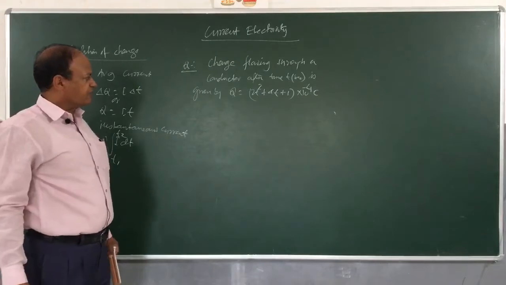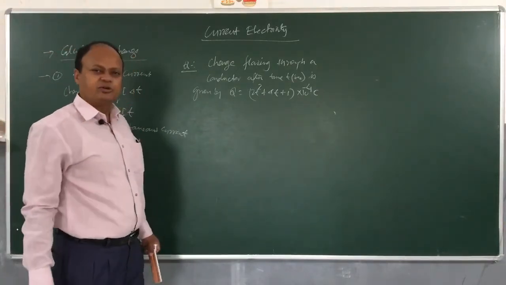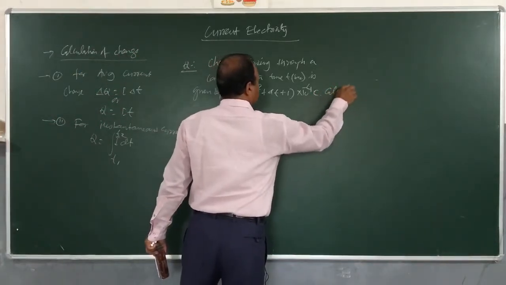Charge flowing through a conductor after time t is (2t square plus 4t plus 1) into 10 power minus 4 coulomb. Calculate